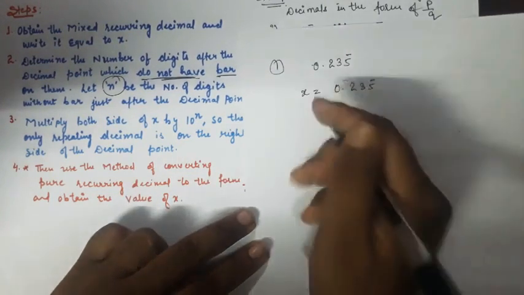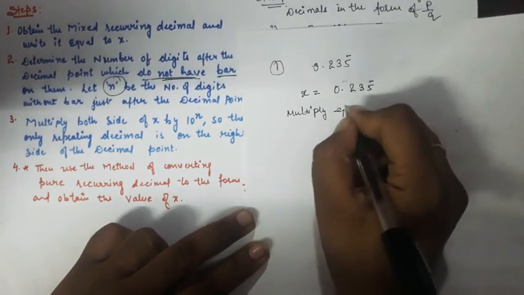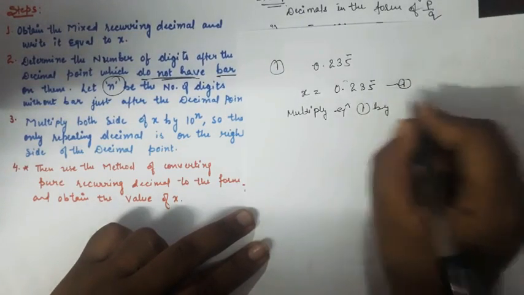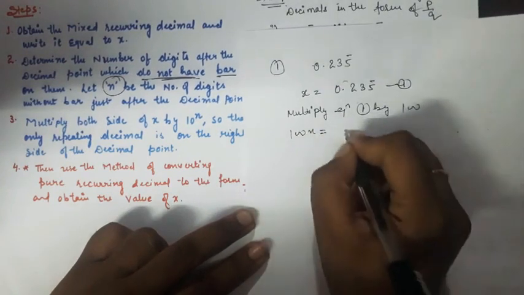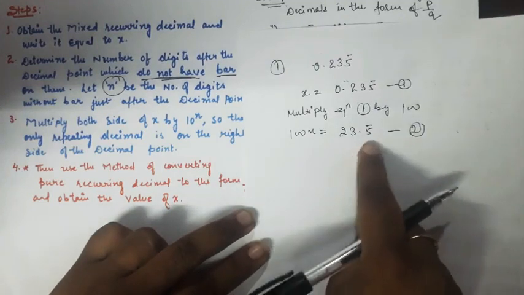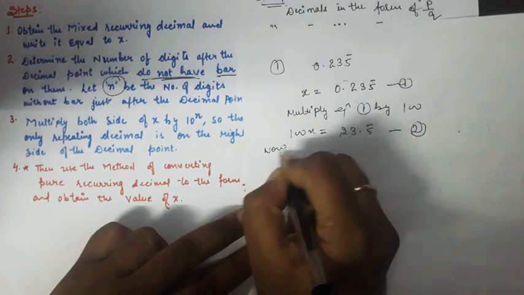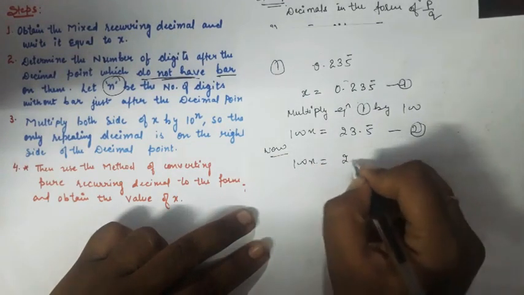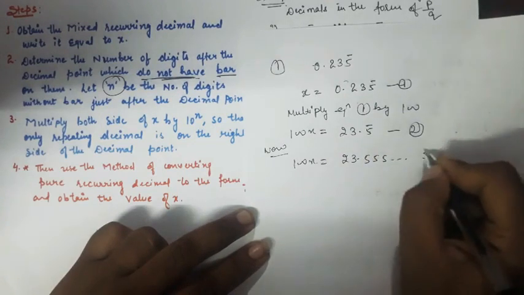There are two, so multiply equation 1 by 100. I get 100x is equal to 23.5 bar, marked as equation number 2. Now this is a pure recurring decimal, so we can apply the recurring decimal steps. First of all, I can write this as 23.555 and so on, and mark it equation number 3.